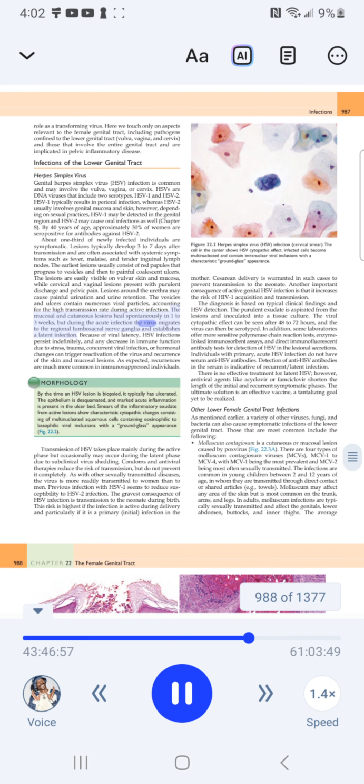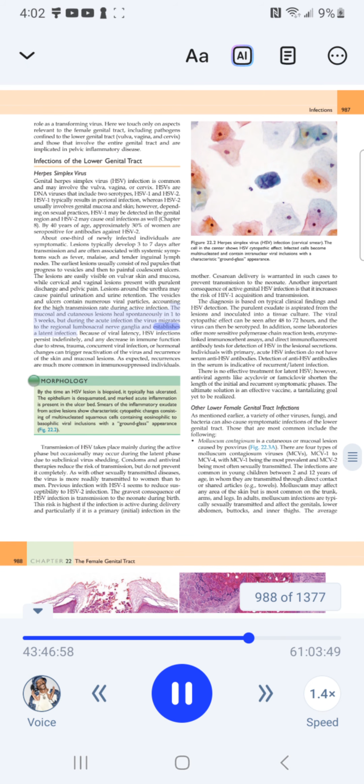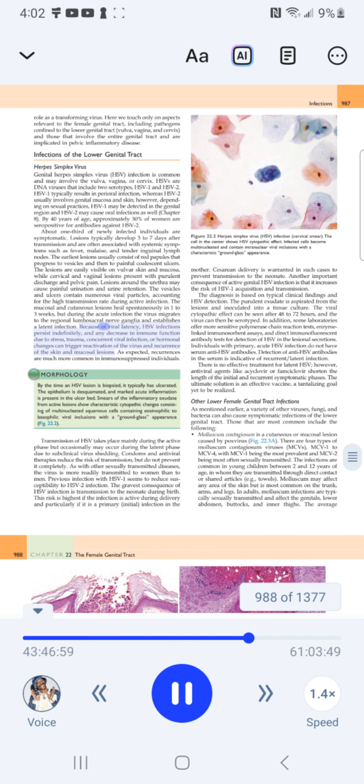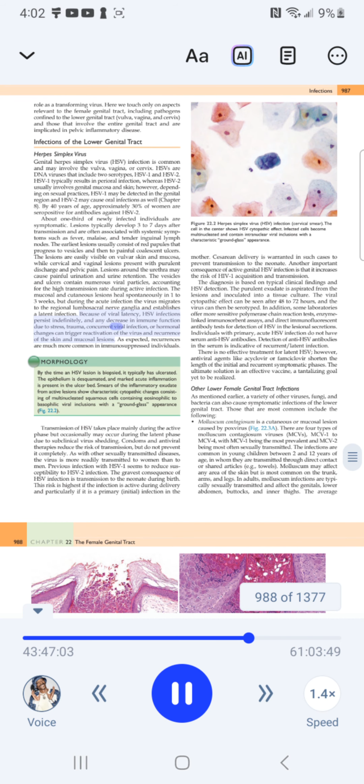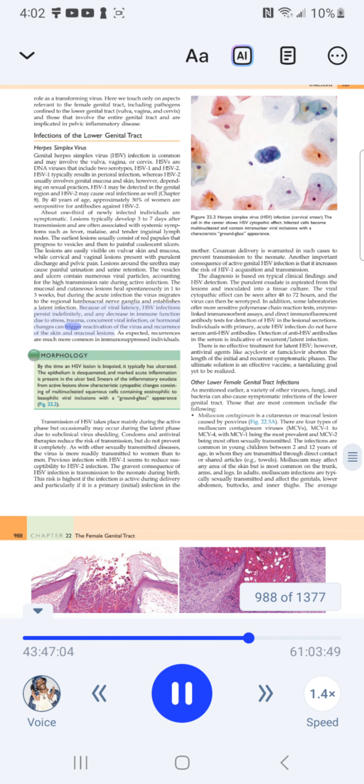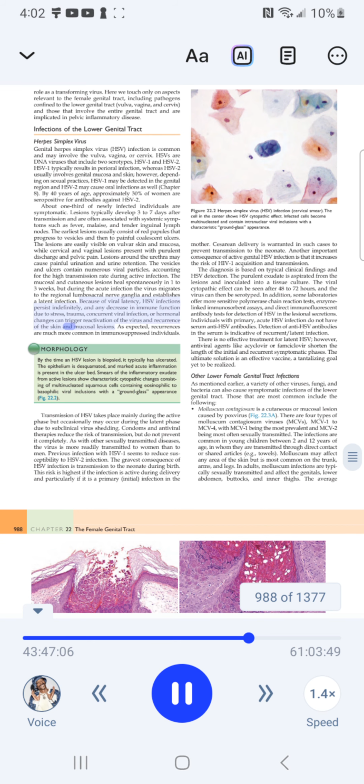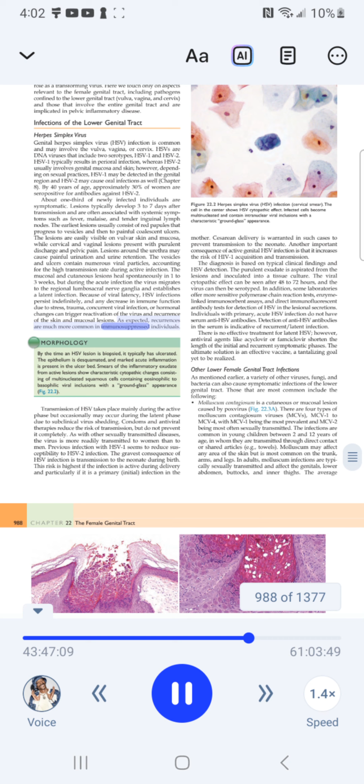But during the acute infection, the virus migrates to the regional lumbosacral nerve ganglia and establishes a latent infection. Because of viral latency, HSV infections persist indefinitely, and any decrease in immune function due to stress, trauma, concurrent viral infection, or hormonal changes can trigger reactivation of the virus and recurrence of the skin and mucosal lesions. As expected, recurrences are much more common in immune-suppressed individuals.